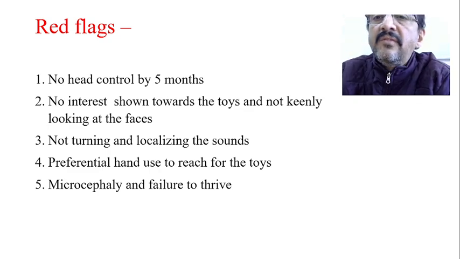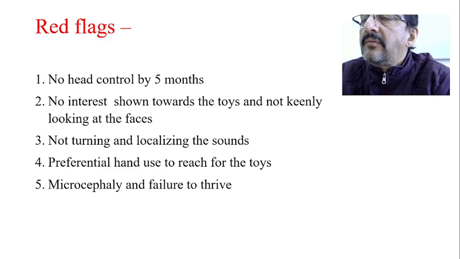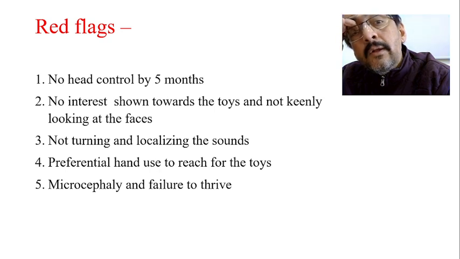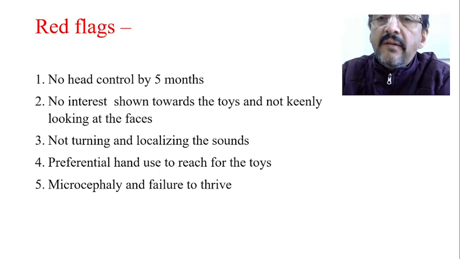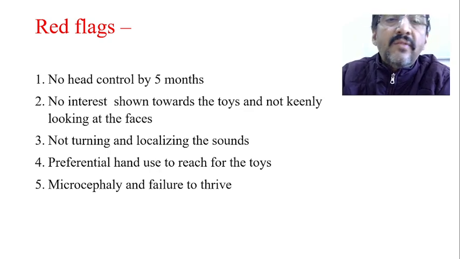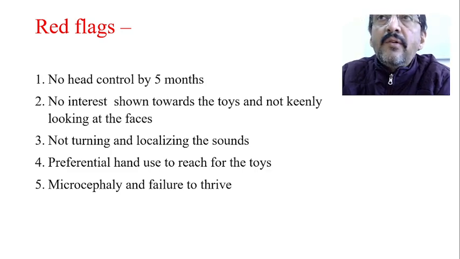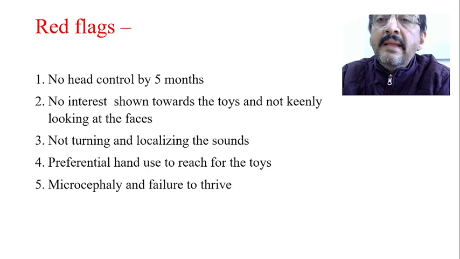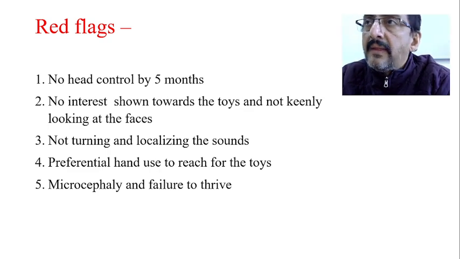Some of the red flags: if there is no head control by 5 months. Head control is maximally attained by 3 months, but if it is not there by 5 months, definitely it's a red flag. There is no interest shown towards the toys and not keenly looking at faces, that is also a red flag by 5 months. Not turning and localizing to sounds; usually a child looks toward the sound. Preferential hand use to reach for toys, either right hand or left hand, will be there. If the baby does not have this by the end of 5 months, again it's a red flag. Similarly, microcephaly and failure to thrive are always red flags.